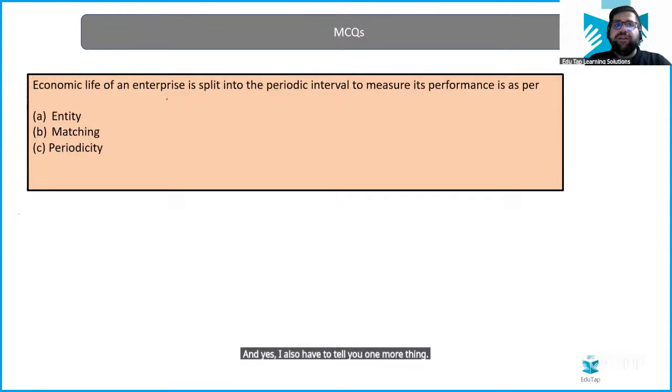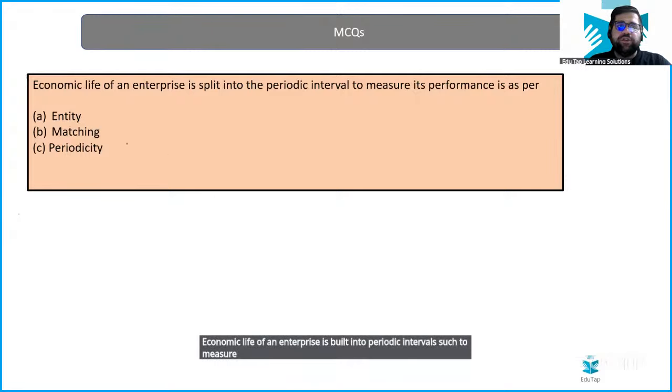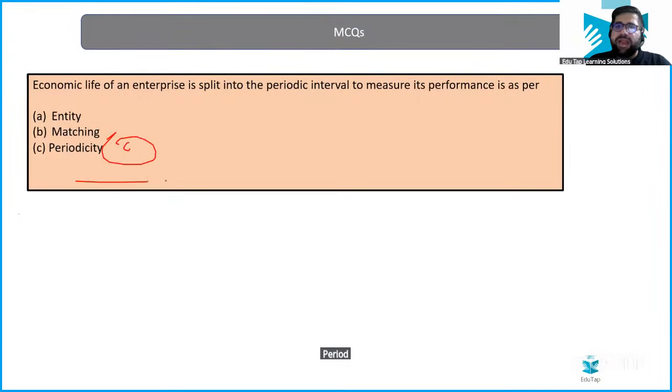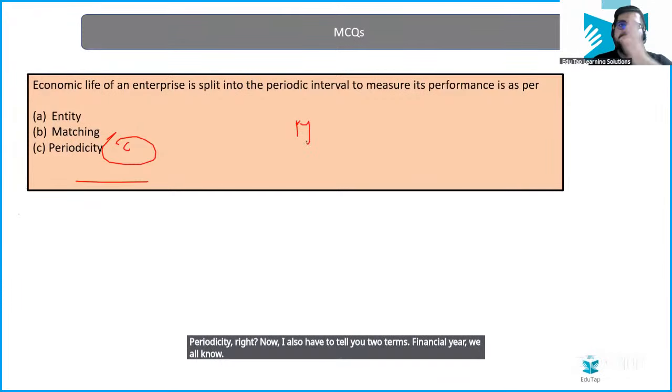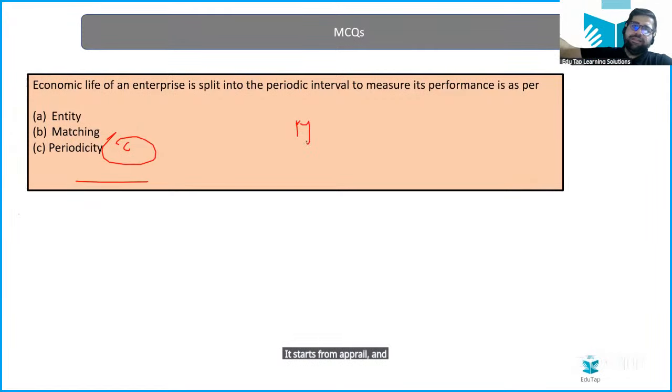Economic life of an enterprise is split into periodic intervals to measure performance. This is known as periodicity. Now, I also have to tell you two terms. Financial year, we all know it starts from April and closes in March of the next year, right? So you have your 1st April to 31st March.